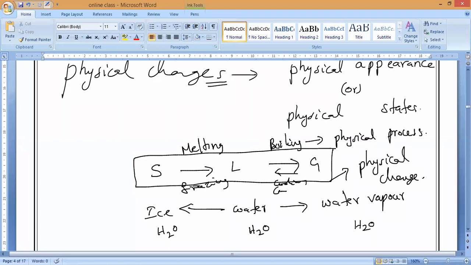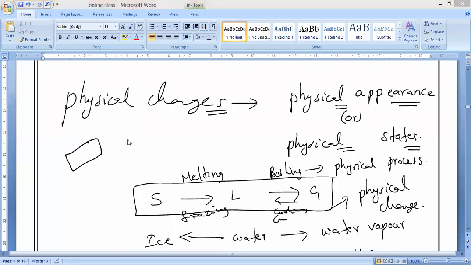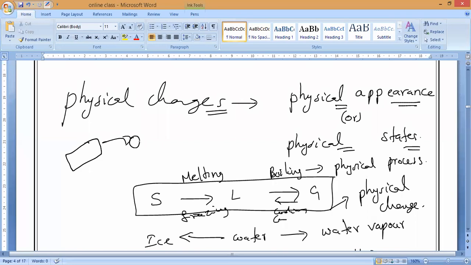So in a physical process, two characteristics will take place. What is that? Either physical appearance will change or physical state will change. For example, a sponge is basically in rectangular shape. Yes or no, guys? Yes, sir. Now, if I compress it, it will turn into even a round ball, the sponge. So we can say it is a physical change or chemical change? Physical change.